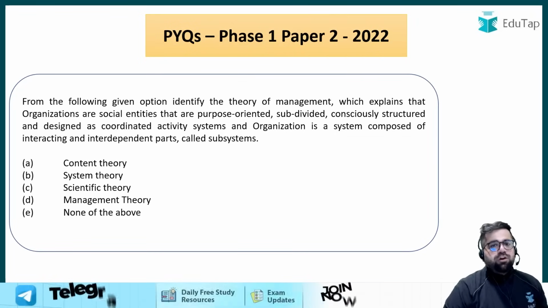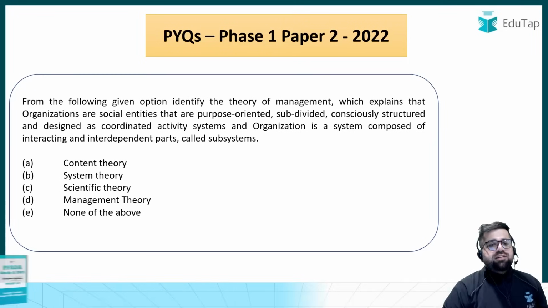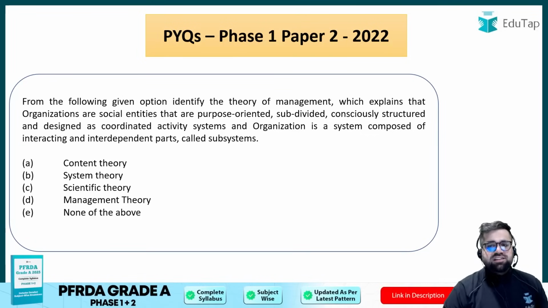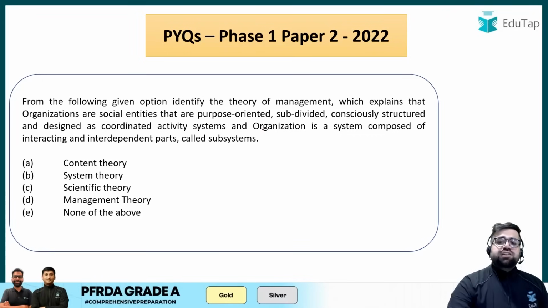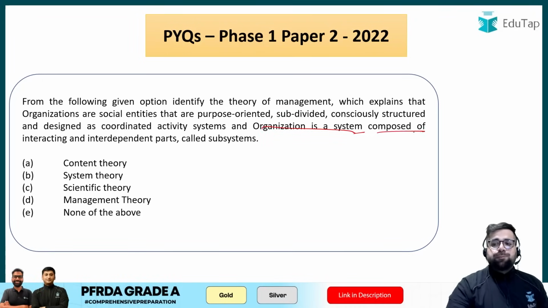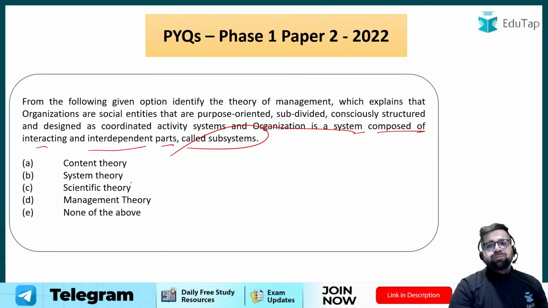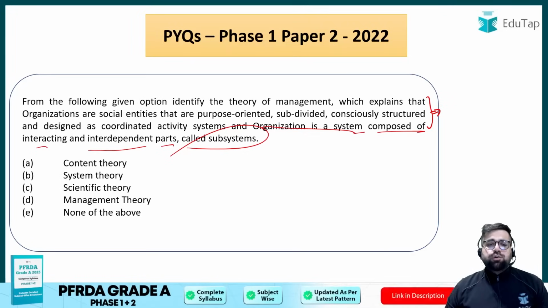From the following given options, identify the theory of management which explains that organizations are social entities that are person-oriented, subdivided, and consciously structured and designed as coordinated activity systems. An organization is a system composed of interacting and interdependent parts called subsystems. So they have given you a good paragraph. Now you have to ask yourself which particular theory it is.